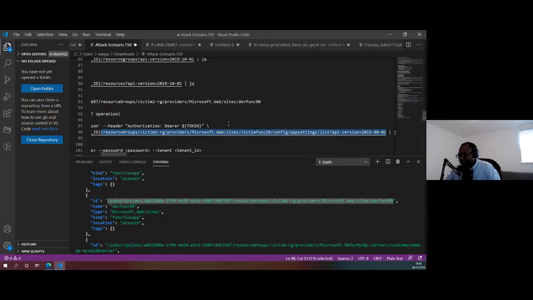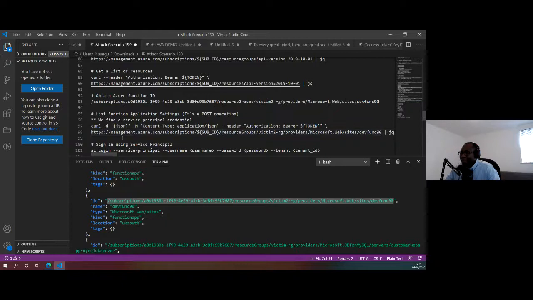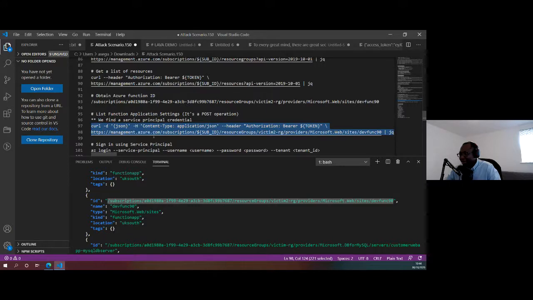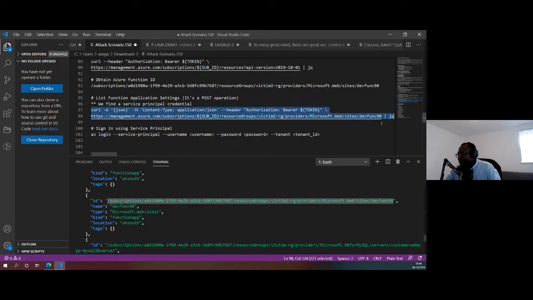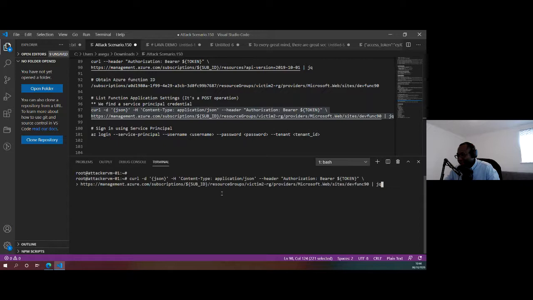So let's remove that, and I'll just put resource groups. So we have a subscription ID. Again, I can share links where you can find information about how to interact with the Azure API with a token, but there's a lot that an attacker could do if a token is exposed. It's not just about username and password, it's also about the Azure AD issued token. So we've got that information there. Let's clear the screen and run that.